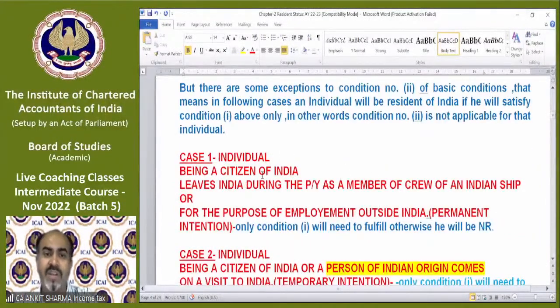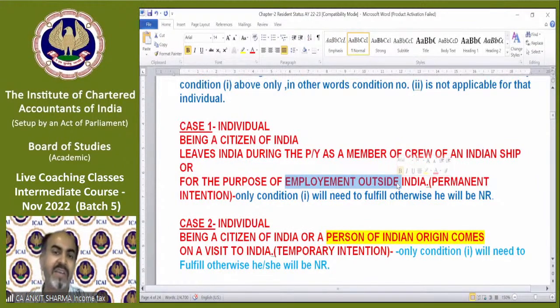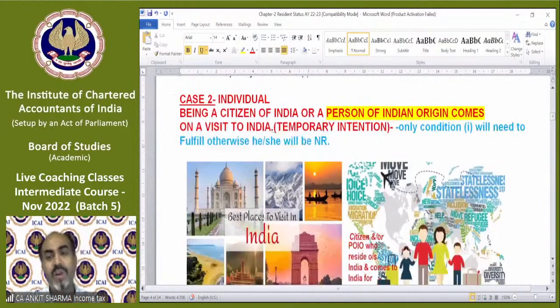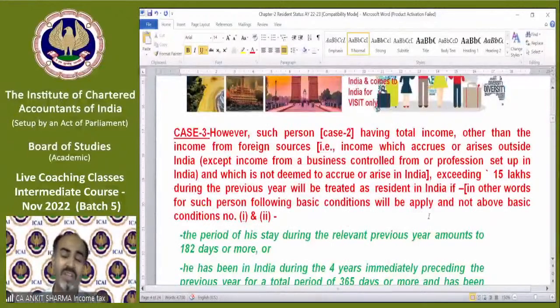So case 1 was an individual being a citizen of India who leaves India during the previous year as a member of the crew of an Indian ship or for the purpose of employment outside India. If you are a citizen leaving for either of these two purposes, then only the first condition needs to be checked, and the first condition is 182 days or more. If you are an individual being a citizen or a person of Indian origin and you come to visit India, then only condition 1 needs to be checked. Case 3 was a special case.